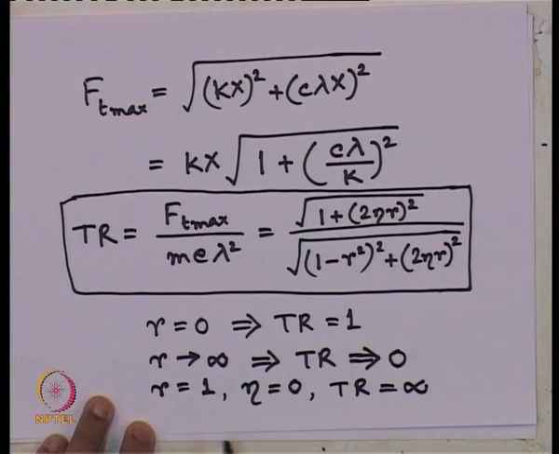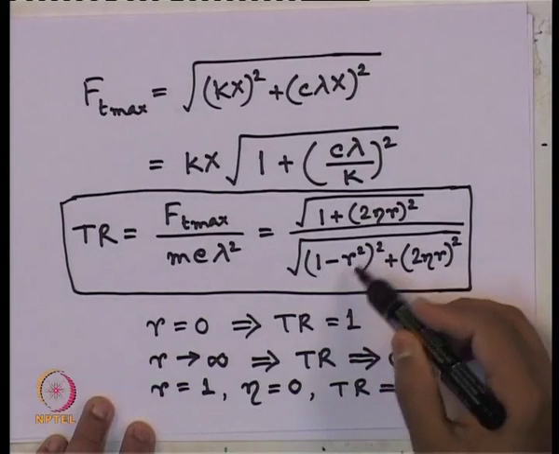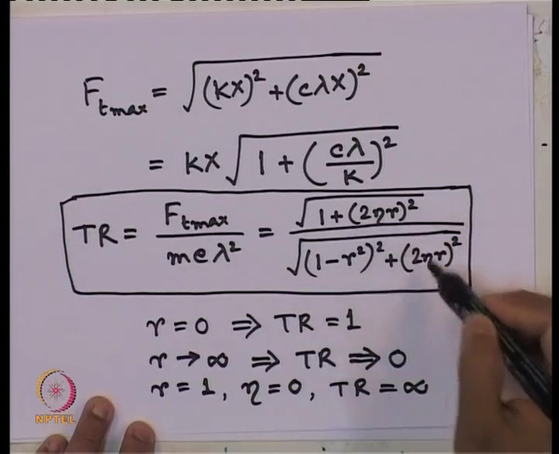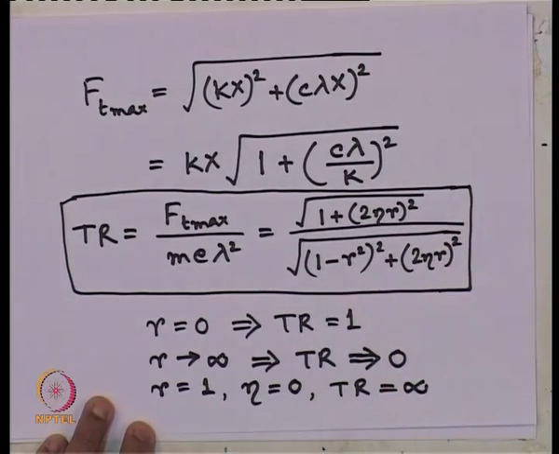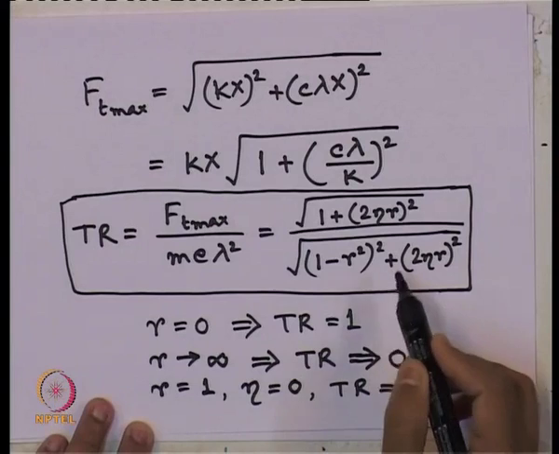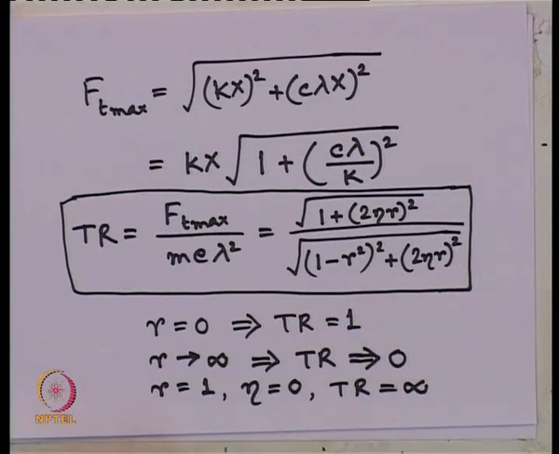Infinity. If we put R equals 1 here, this becomes 0, eta 0. So, 1 by 0 we get transmissibility ratio as infinity. But if eta is non-zero, obviously we cannot get an infinite value, but it will give us some maximum value.